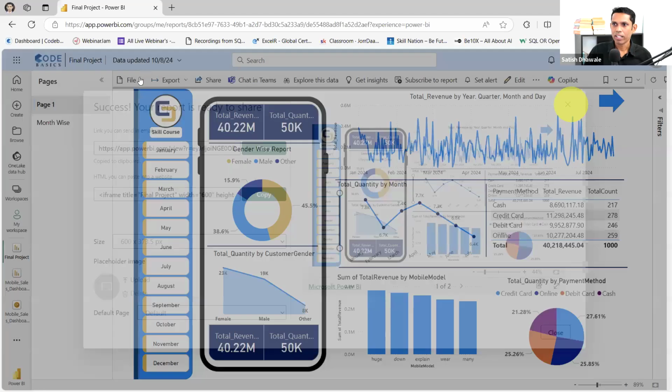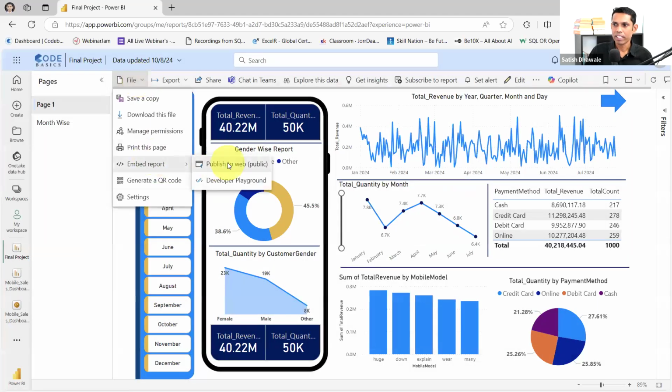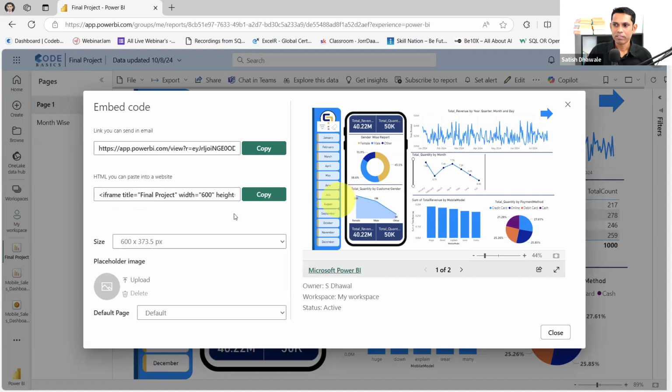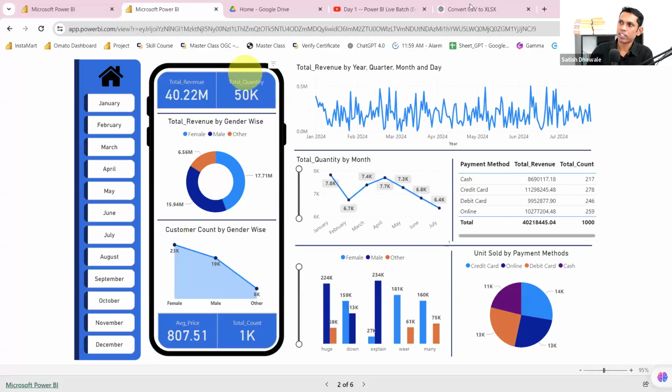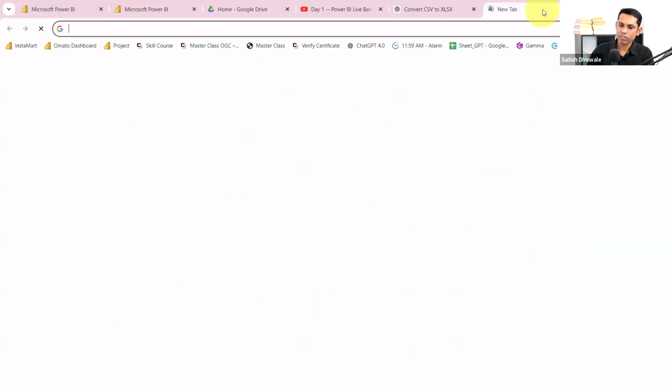Copy. How to get it? Look here. I'll click on the file, then I click on embed, then I click on publish. Now I'm not getting any instruction because I passed that extra instruction. I'll click on copy and I'll share it with you guys. So I'm sharing the dashboard with you. Just open it right now. Just open it. Is it working or not? Let me know. It's very easy.